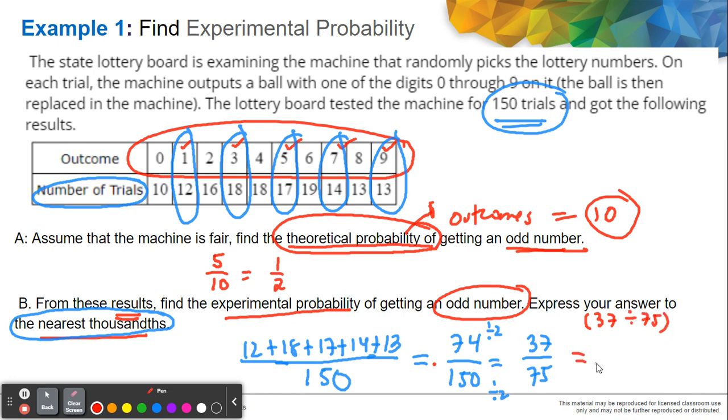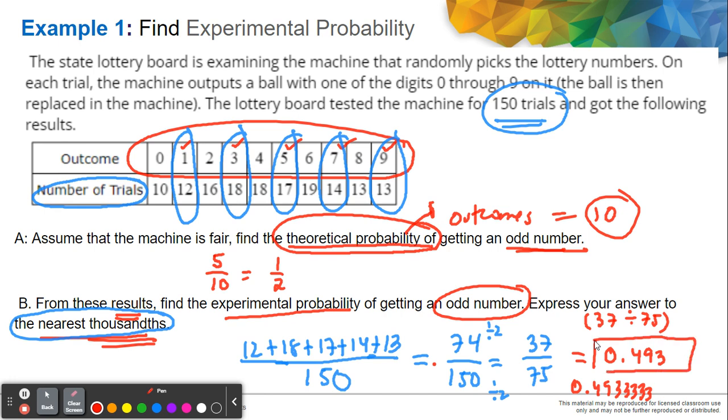So therefore, 37 over 75 in decimal form is 0.493. Okay, it's actually 0.4933333. However, we are asked to round to the nearest thousandth, so it will just be 0.493. So therefore, as you can see, we have a difference.